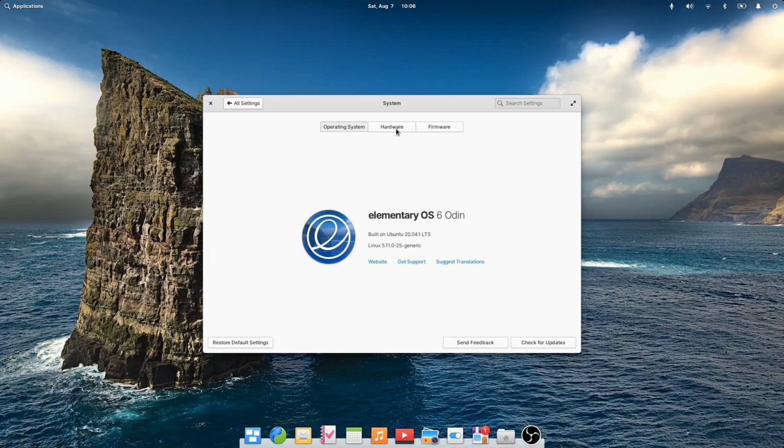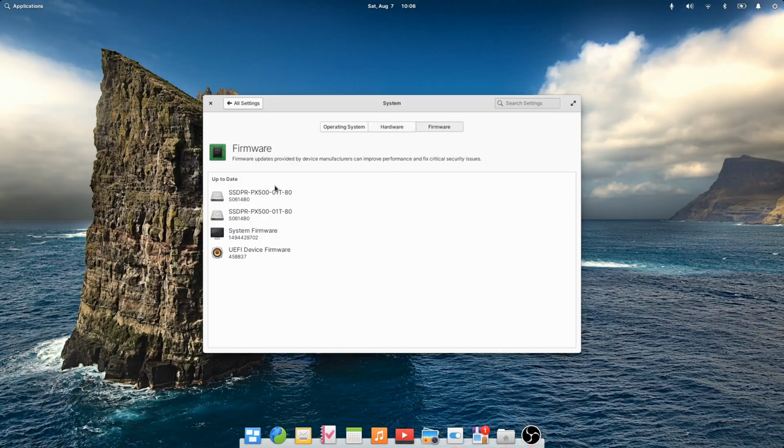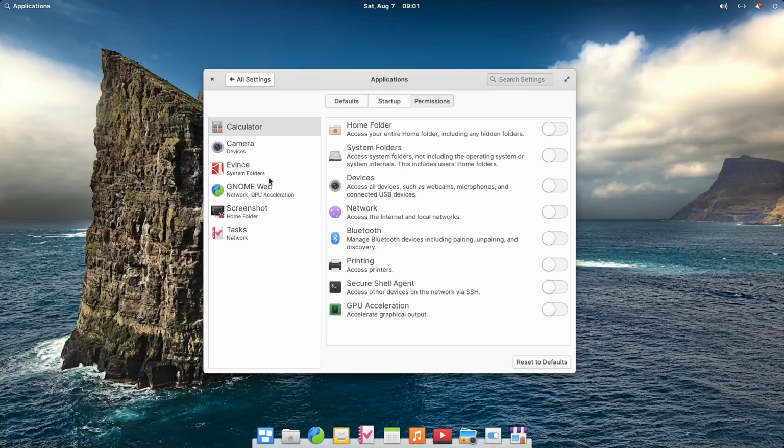Odin is based on Ubuntu 20.04, which is more than a year old at that point. It's an LTS release, so it will still get hardware enablement updates to support newer hardware, but libraries in the repos are going to feel a bit out of date for people who need bleeding edge stuff. Then again, these people probably weren't interested in Elementary OS to begin with. Applications are handled through Flatpak, so there is no problem here. You will get updates for these and you won't have to rely on the older apps available in the repos.